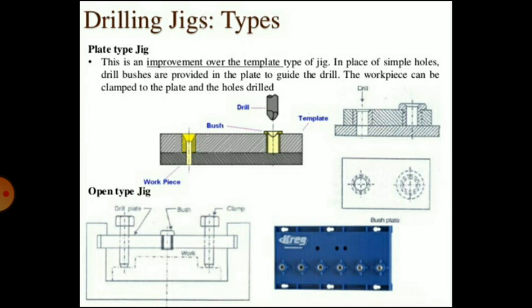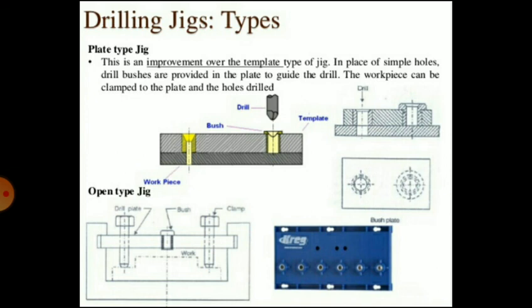You can see in the diagram there is a template at the top and below it a work, and in the template the drill bushes are provided, through which the tool is guided. The workpiece can be clamped to the plate and the holes are drilled. That is a plate type of jig.